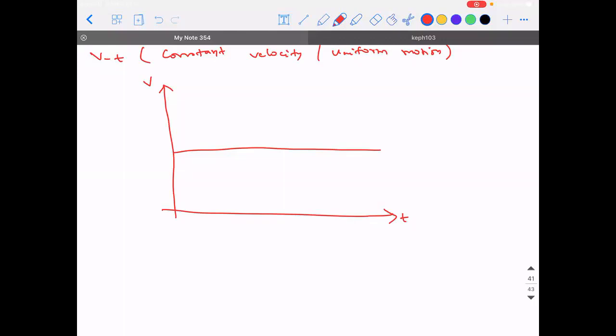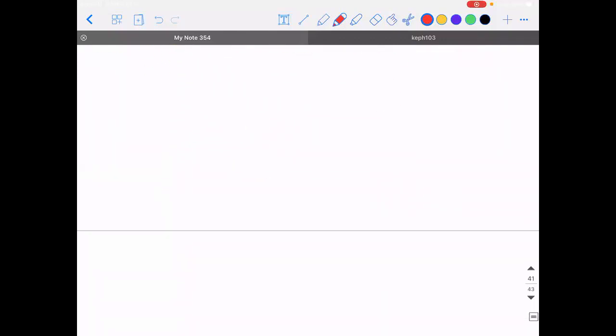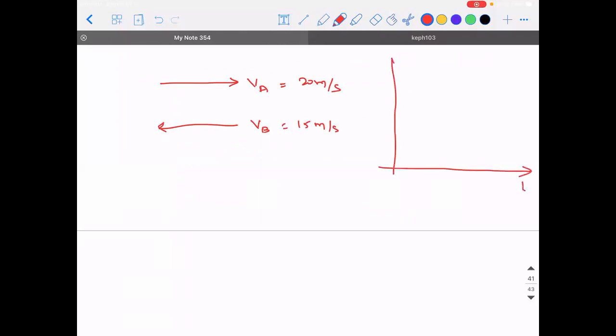So you can draw it in the fourth quadrant, provided the value of velocity in this case is negative. Negative in the sense, for example, there is an object which is moving with a speed of 20 meters per second in the rightward direction. There is an object which is moving with a speed of 15 meters per second in the negative x direction. Suppose I'm asking you to plot the velocity time graph for these two objects. Then the velocity of A is going to be how much? 0, 20. Whereas the velocity of B will be,